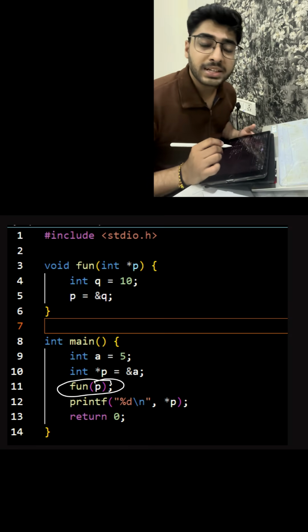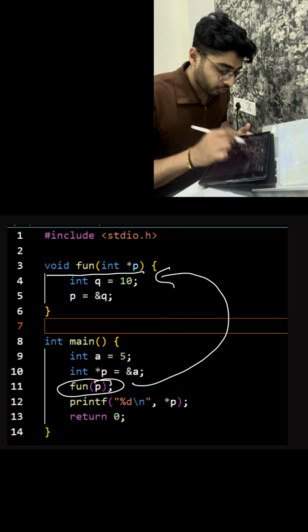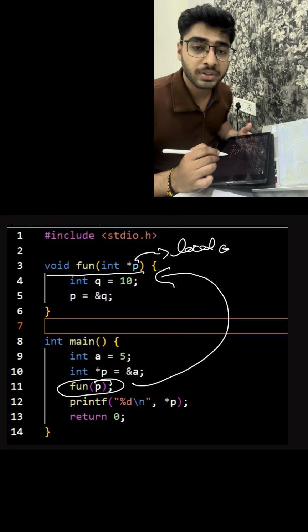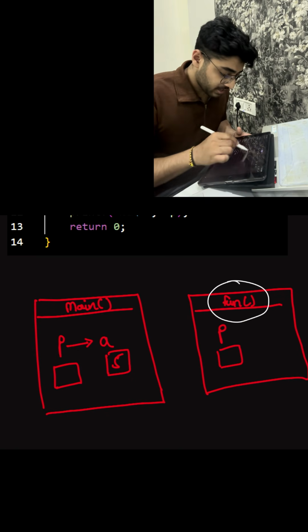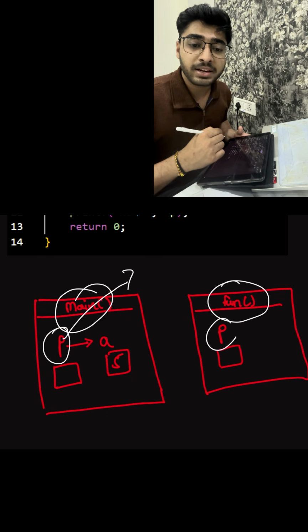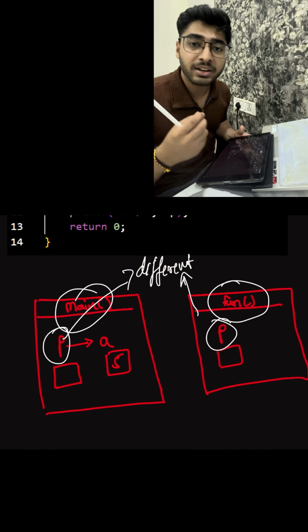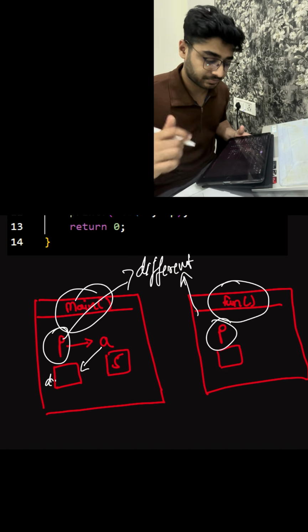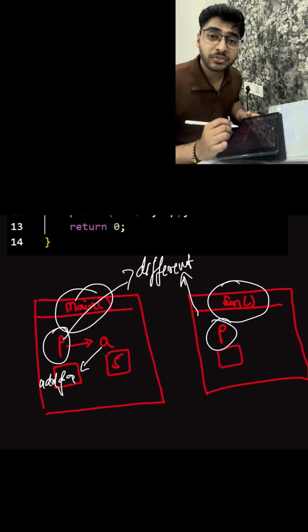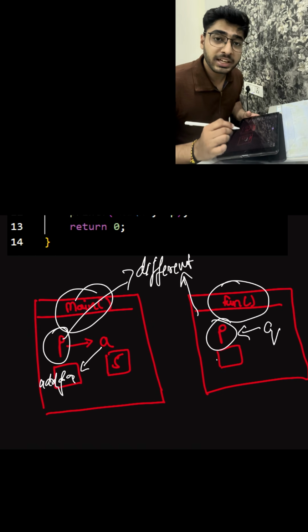See, when you pass a pointer to a function in C, what it actually does, it creates a local copy of that pointer inside the function. So here in function fun, the p is not the same p as it was in main. It is actually a different variable sitting at a different memory address but holding the same initial value, that is the address of a.